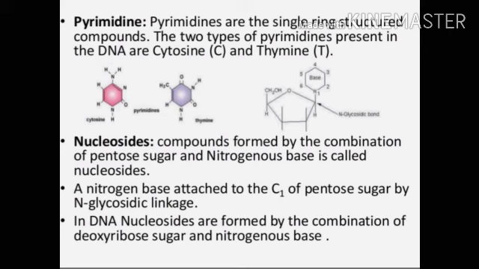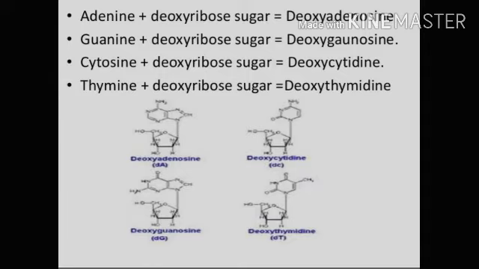Okay. Now nucleoside. I told you about nucleotides. A nucleoside is a compound formed by the combination of pentose sugar and nitrogenous base. Here the phosphate group is absent in the nucleoside. A nitrogenous base is attached at C1 of the pentose sugar by an N-glycosidic linkage. In DNA, nucleosides are formed by the combination of deoxyribose sugar and nitrogenous base.